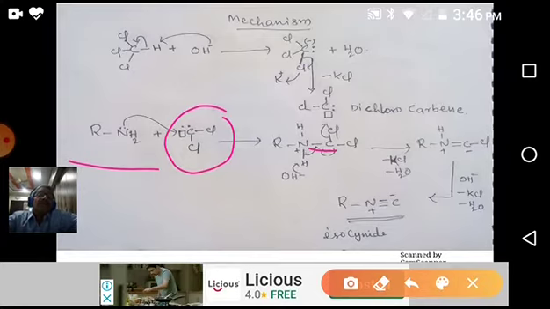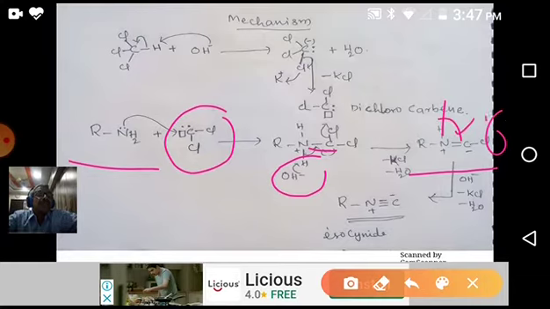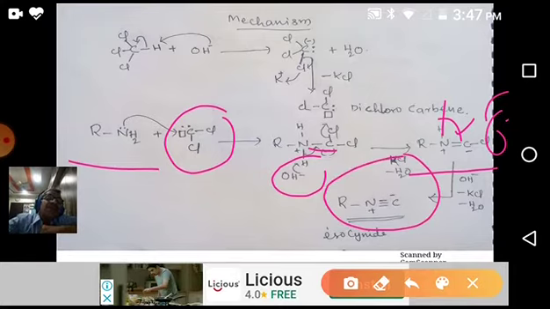After that, the nitrogen becomes positively charged. This hydrogen leaves as H plus to the hydroxide ion, forming this type of anion. This anion, after losing HCl, this H and this Cl, gives isocyanide. So this is our reaction product. So this is the mechanism.